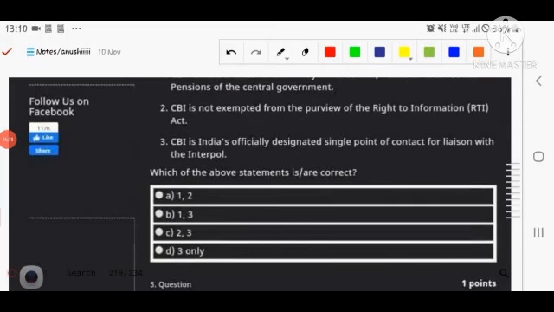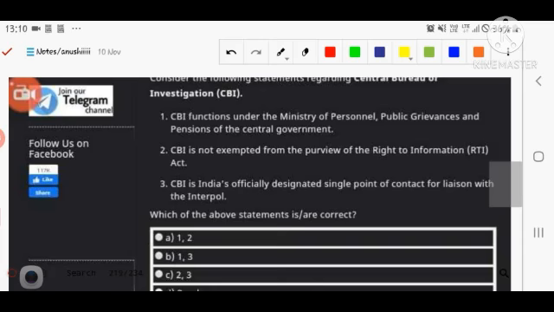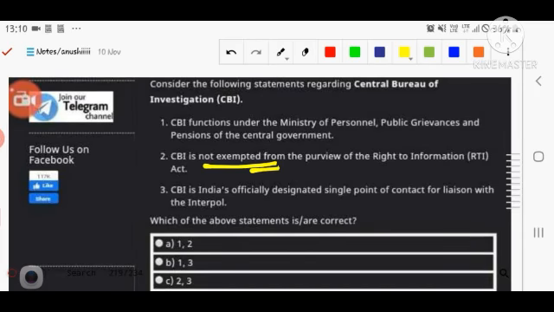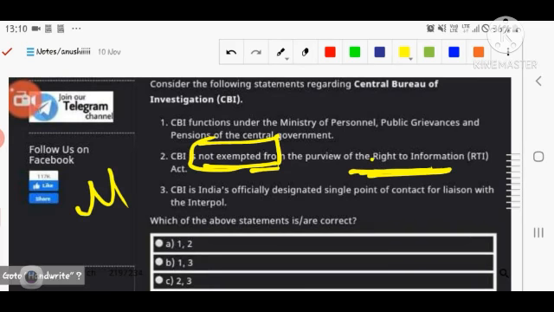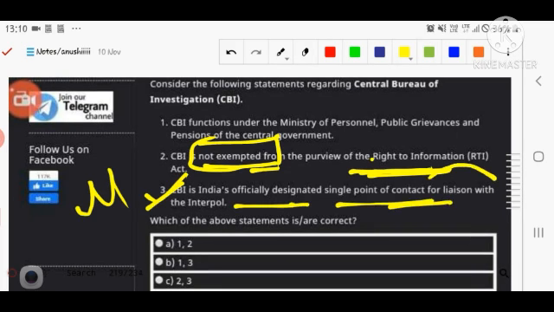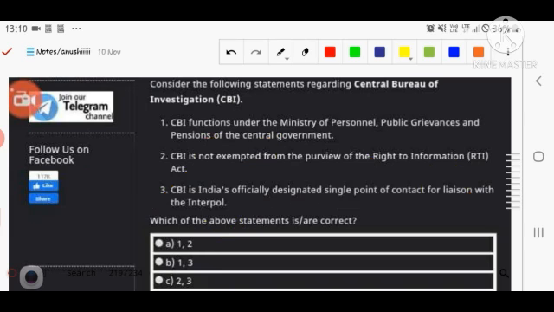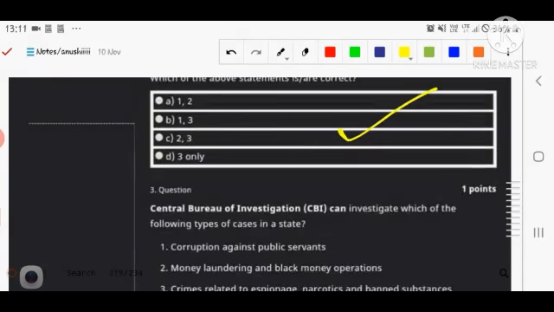Okay, in the next question, the second statement says the CBI is not under the purview of the Right to Information. It means the whole activity of the CBI is exempted from the Right to Information. Is it correct? Third, the CBI is India's officially designated single point of contact for liaison with Interpol. It means the coordination between our country and Interpol, the international agency for policing at the international level, is held by the CBI. So you have to pick the correct statement.